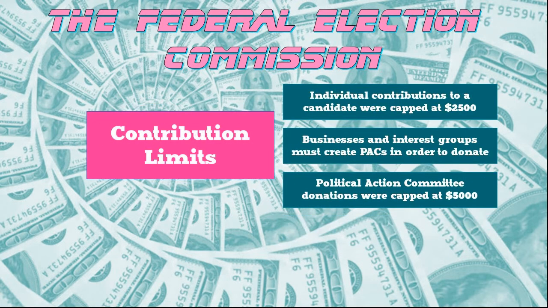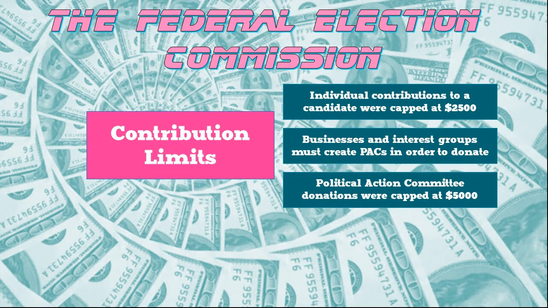And this, of course, like we said, established a Federal Election Commission that would have an ongoing role in regulating elections. The contribution limits that were established by this law made it so that if you want to donate to a candidate, the maximum amount you can donate to that candidate is $2,500. So even though not everyone's going to have the ability to give $2,500 to a candidate, that does set a pretty low limit for very wealthy people.